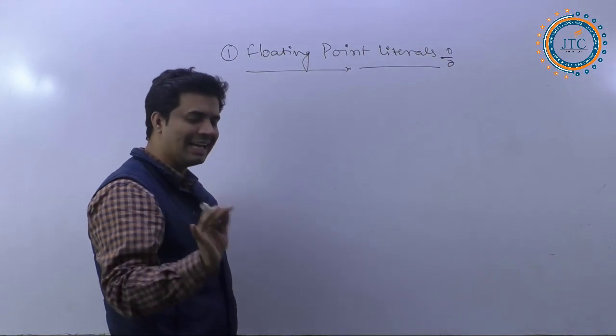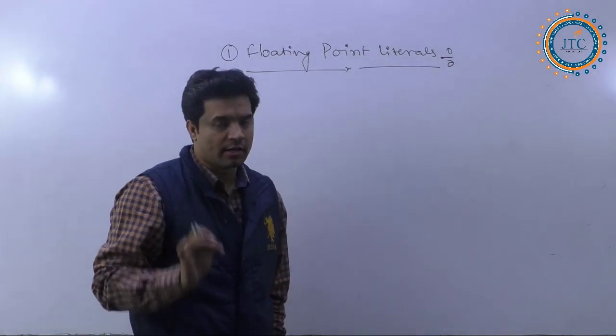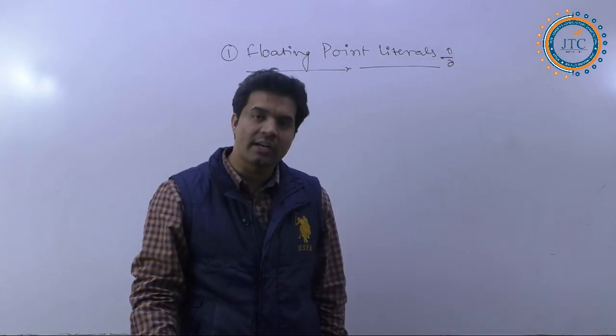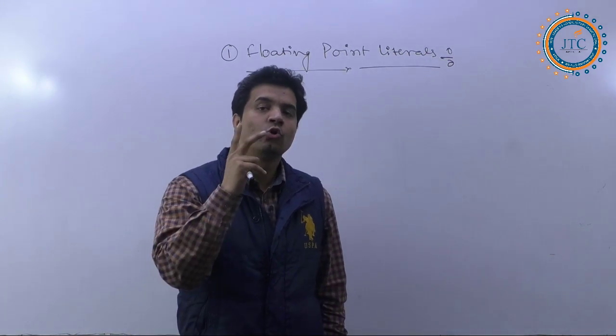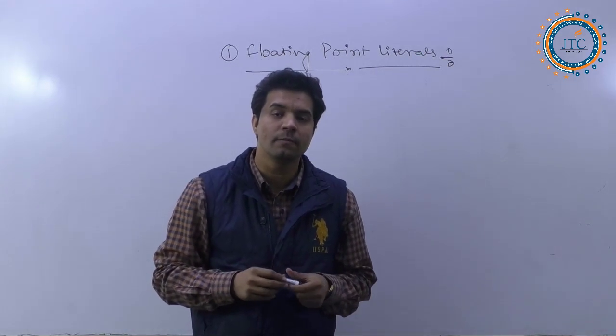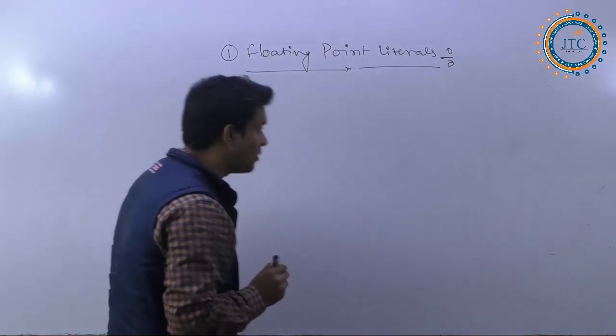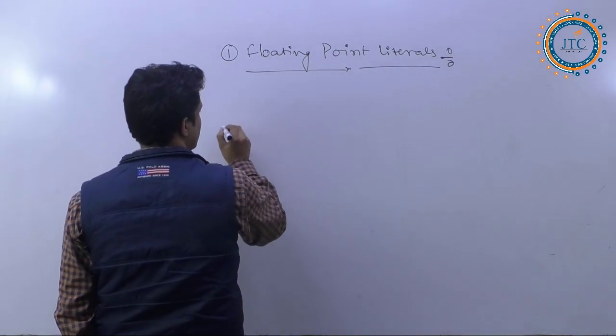Fine. This floating point literal can be represented in two different forms. What are these two different forms in which floating point literals can be represented?